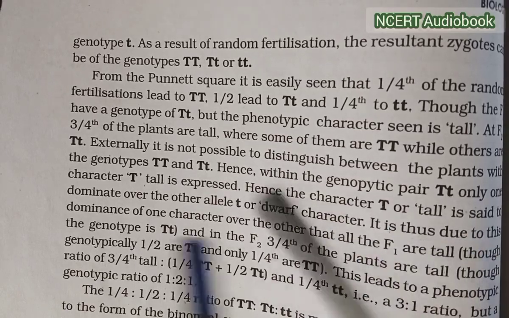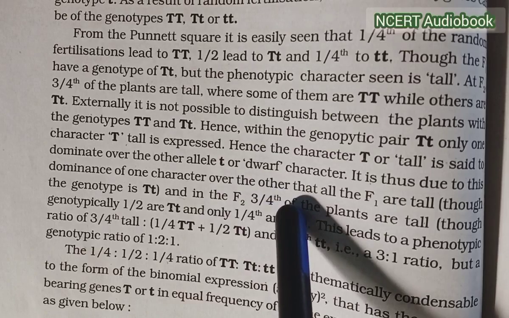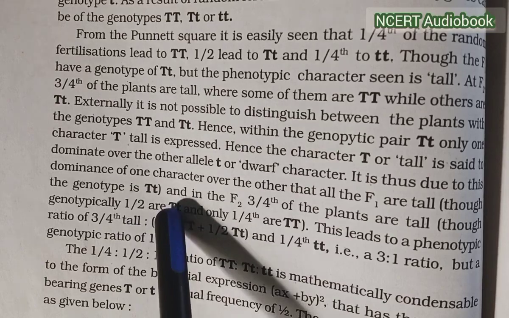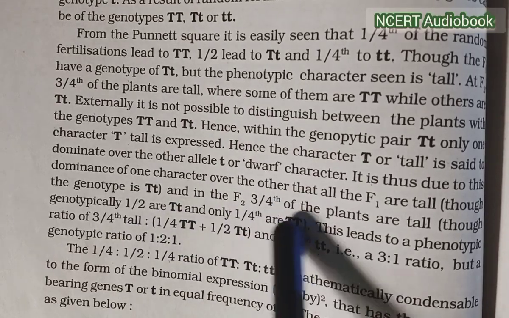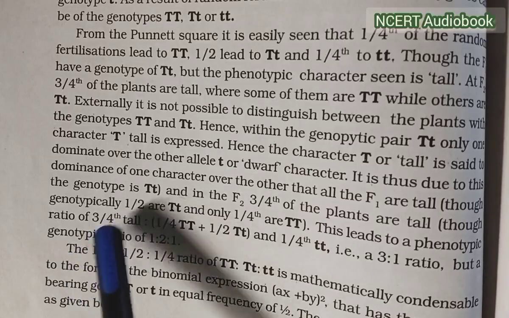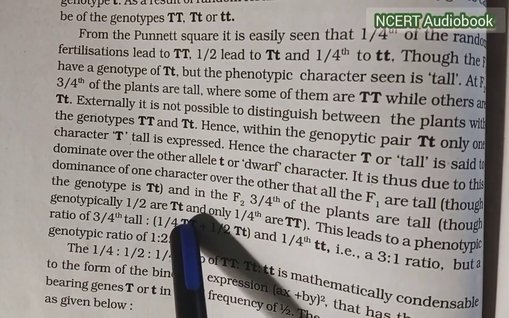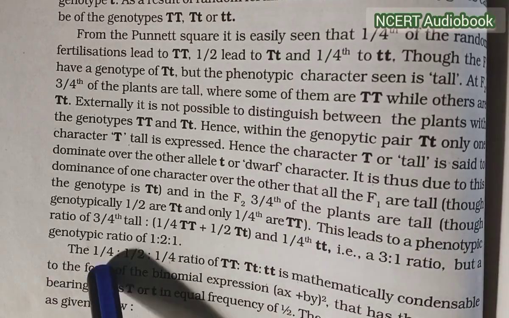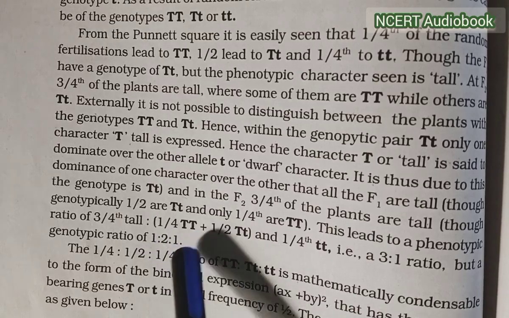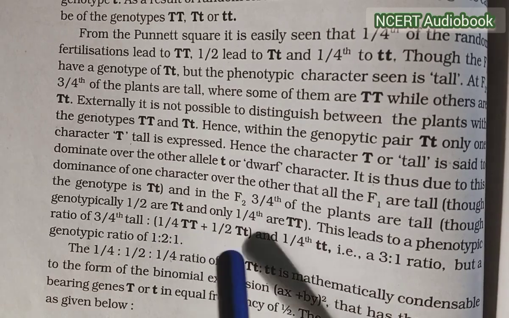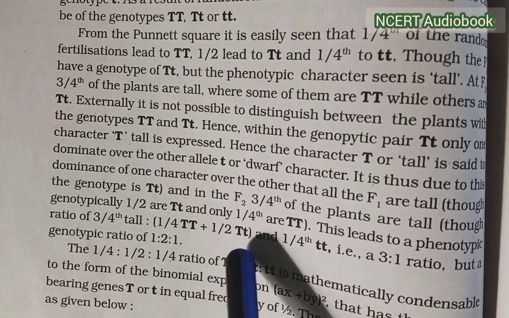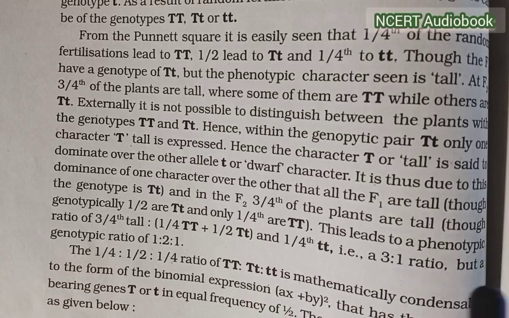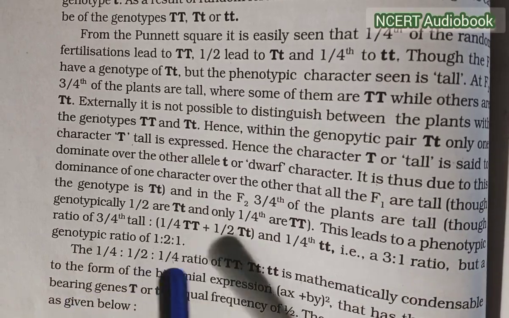It is thus due to this dominance of one character over the other that all the F1 are tall, though the genotype is Tt, and in the F2 3/4 of the plants are tall, genotypically 1/2 Tt and only 1/4 TT. This leads to a phenotypic ratio of 3/4 tall and 1/4 dwarf, that is, the 3:1 ratio. But the genotypic ratio is 1/4 TT, 1/2 Tt and 1/4 tt, that is 1:2:1.